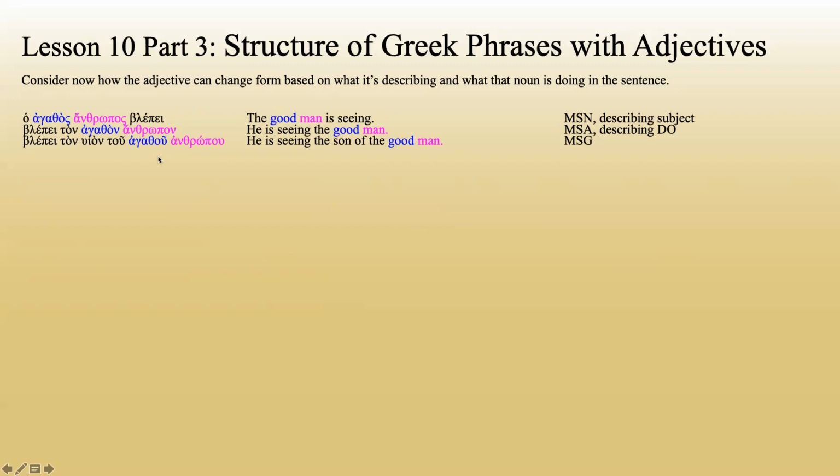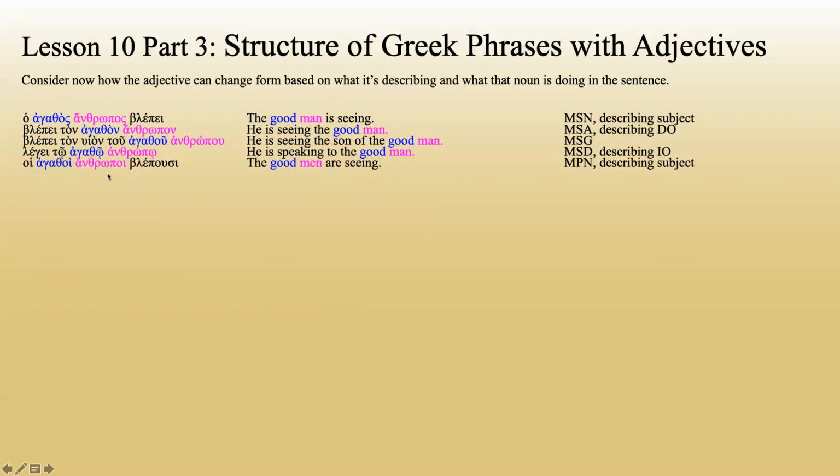Blepei ton huion tou agathou anthropou. He is seeing the son of the good man. Here it's masculine singular genitive because the word it's describing is masculine singular genitive. Legei to agatho anthropo. He is speaking to the good man. Here it's masculine singular dative because it's describing an indirect object.